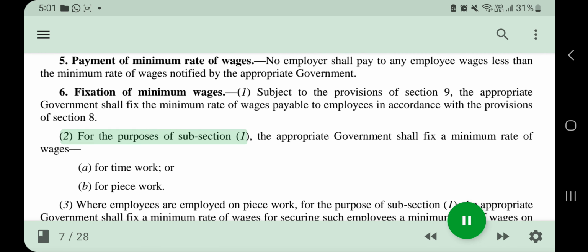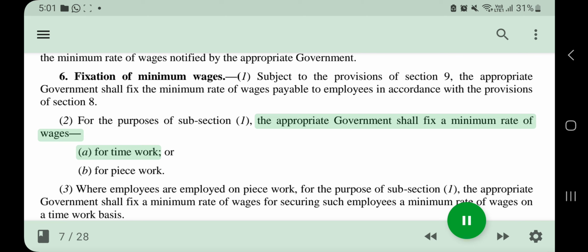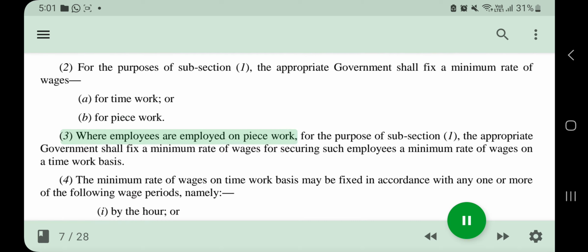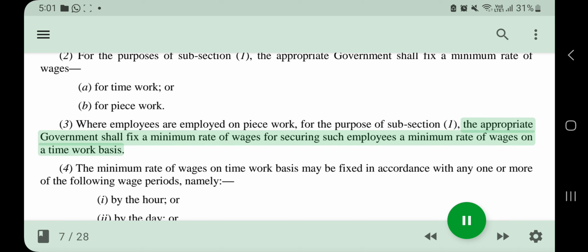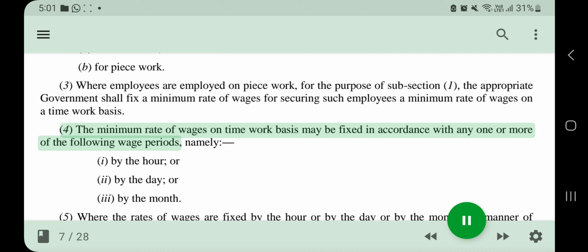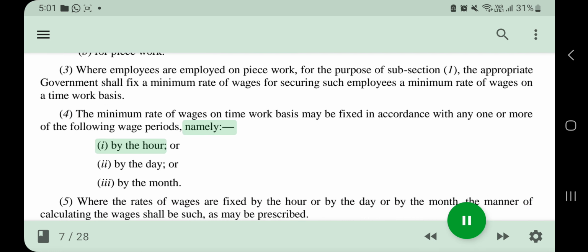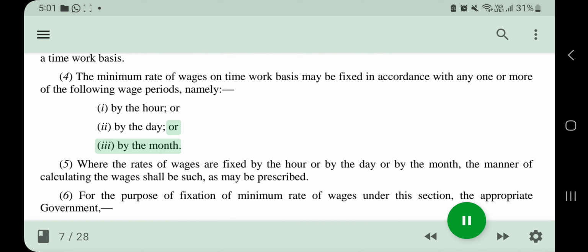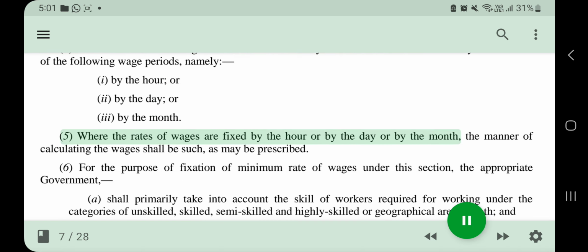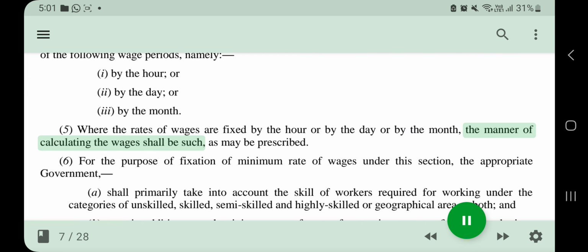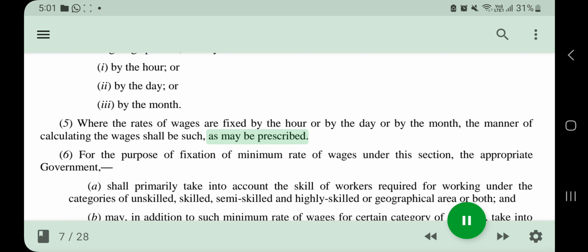(2) For the purposes of subsection (1), the appropriate government shall fix a minimum rate of wages, (a) for time work, or (b) for piece work. (3) Where employees are employed on piece work, for the purpose of subsection (1), the appropriate government shall fix a minimum rate of wages for securing such employees a minimum rate of wages on a time work basis. (4) The minimum rate of wages on time work basis may be fixed in accordance with any one or more of the following wage periods, namely, (i) by the hour, or (ii) by the day, or (iii) by the month. (5) Where the rates of wages are fixed by the hour or by the day or by the month, the manner of calculating the wages shall be such as may be prescribed.